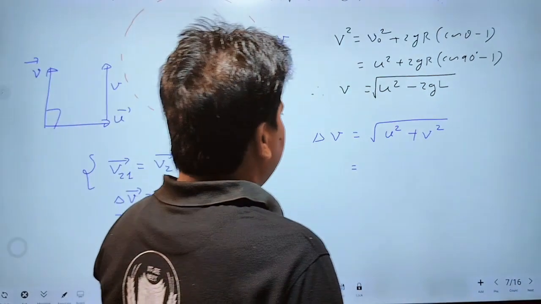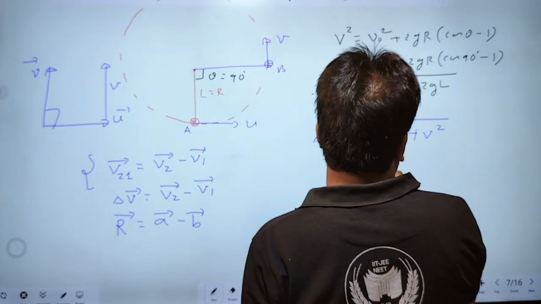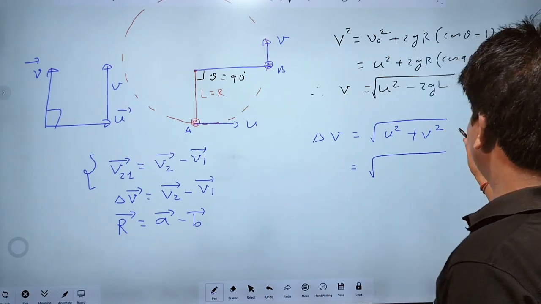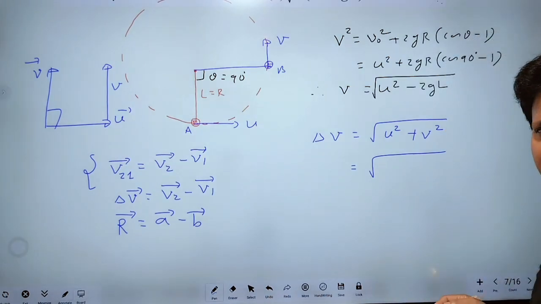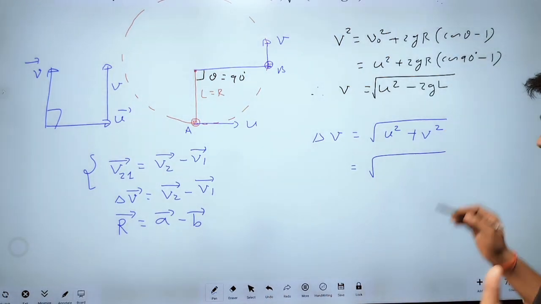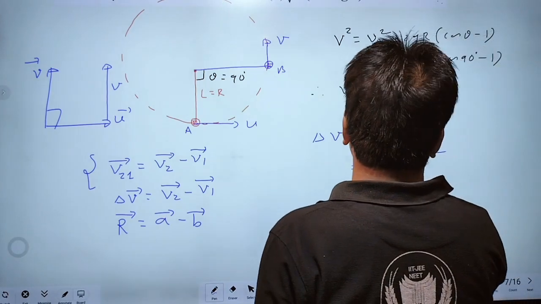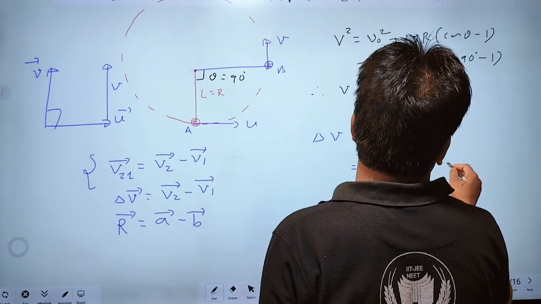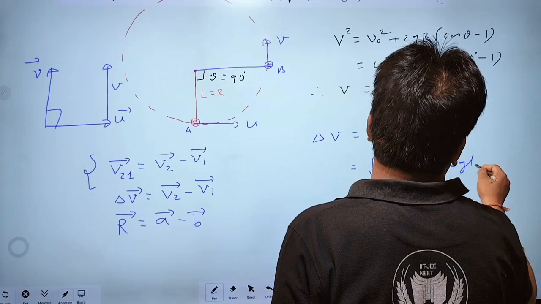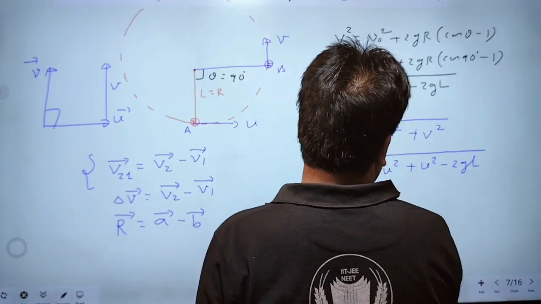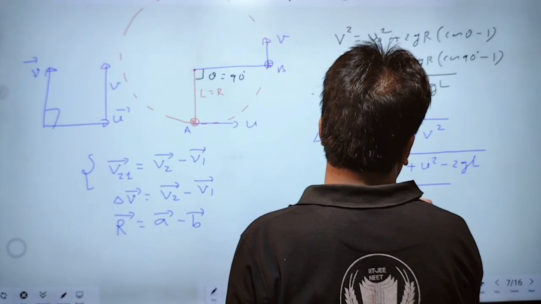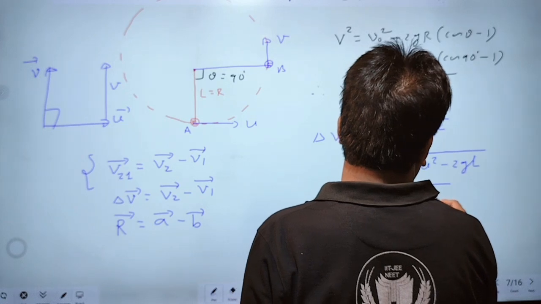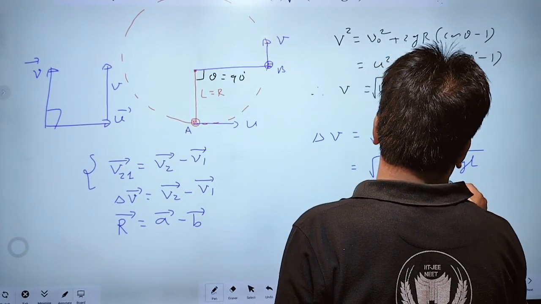Therefore, minus 2uv cos 90. Cos 90 will be equal to 0. U square, and v square is u square minus 2gL. Root under 2u square minus 2gL. This will be the answer.